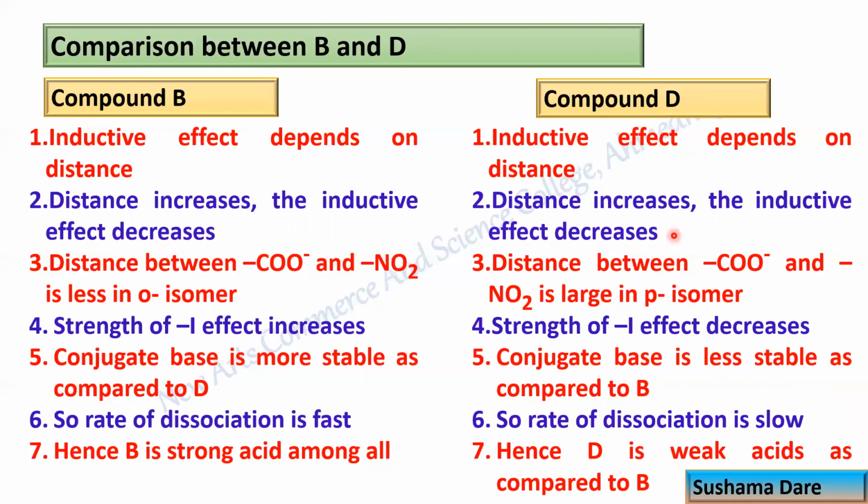The distance between the carboxylate group and the nitro group is less in the ortho isomer, so the strength of minus I effect increases. Hence the conjugate base is more stable as compared to D, so the rate of dissociation is fast. Hence B is a strong acid among all as compared to D.